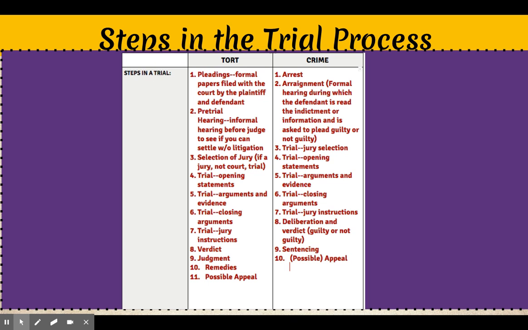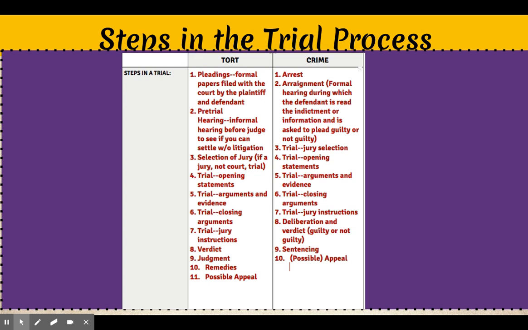Steps in a tort begin with pleadings, which is a formal paper filed with the court by the plaintiff and the defendant. Pretrial hearing is an informal hearing before the judge to see if you can settle without litigation. Then there's a selection of the jury, a trial with opening statements, the trial arguments and evidence, the trial closing arguments, the trial jury instructions. Then there's a verdict, remedies, and possible appeal.